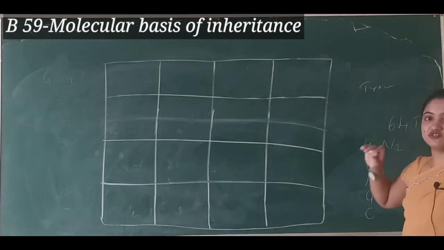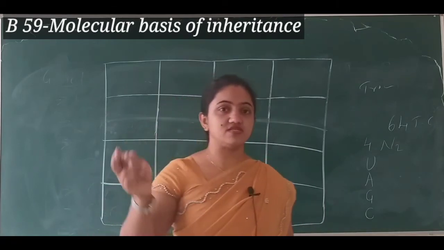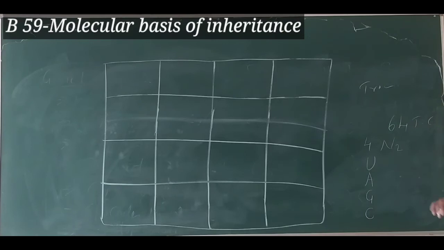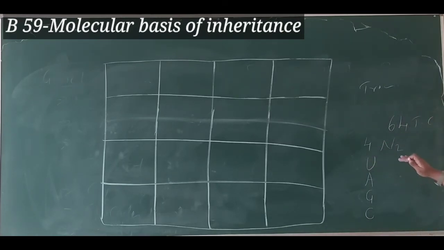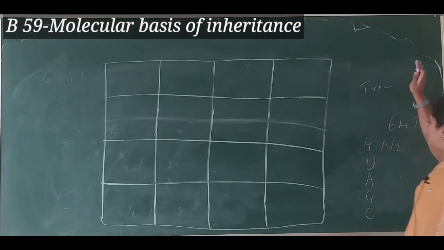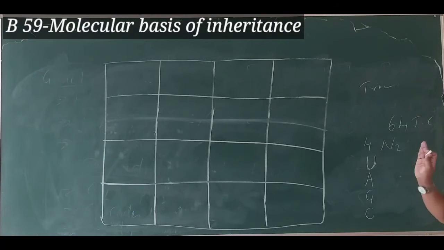The mRNA synthesizes the protein molecules, right? In mRNA, instead of thymine, uracil is present. That's why we have written uracil, adenine, guanine, cytosine.